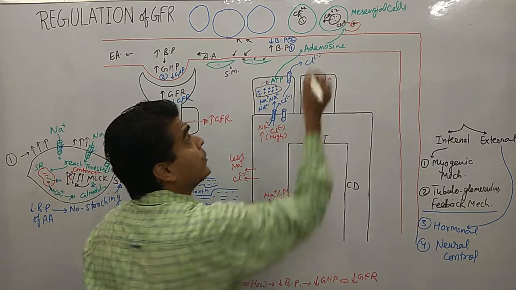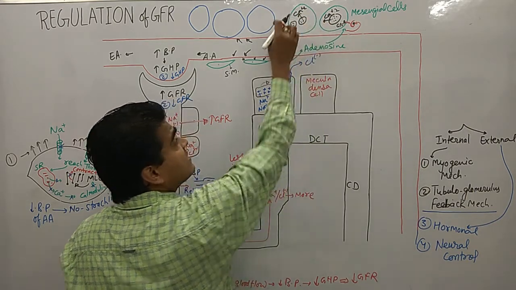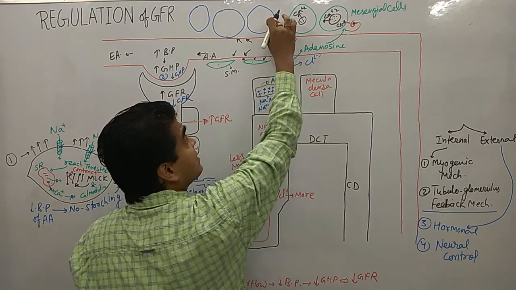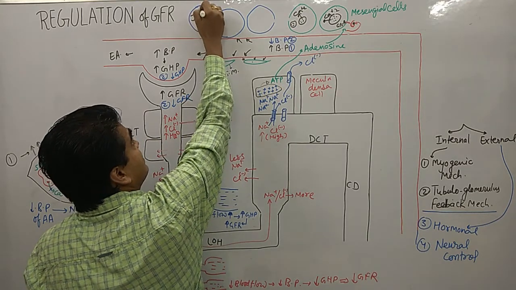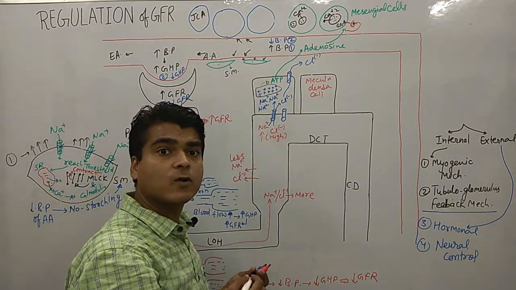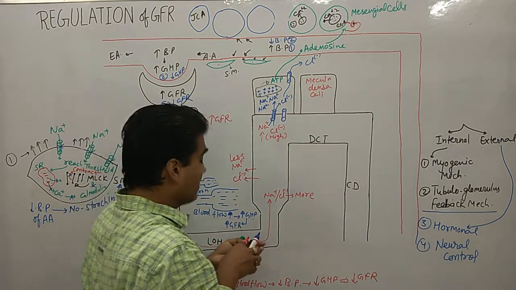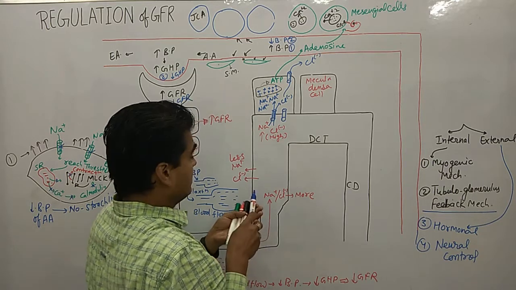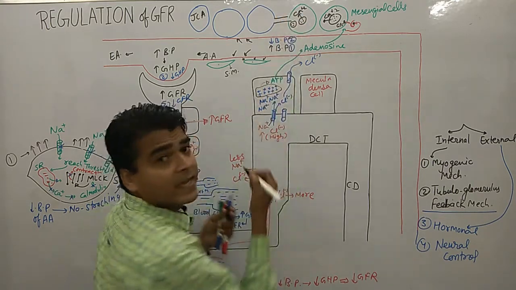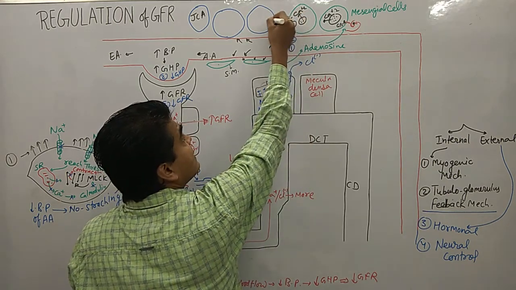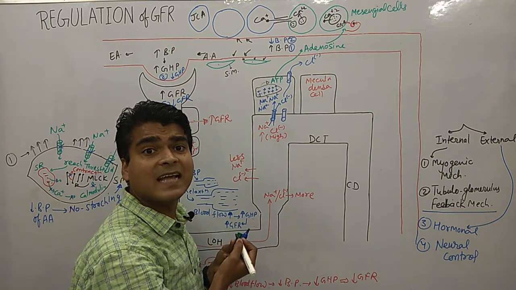Clear? Now due to the release of calcium, these mesangial cells have gap junctions with the juxtaglomerular apparatus, or we can say juxtaglomerular cells. So now they are making connections with these cells, and calcium is moving into the juxtaglomerular apparatus.